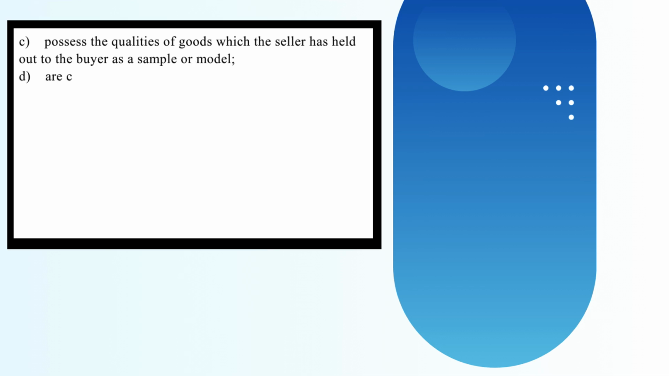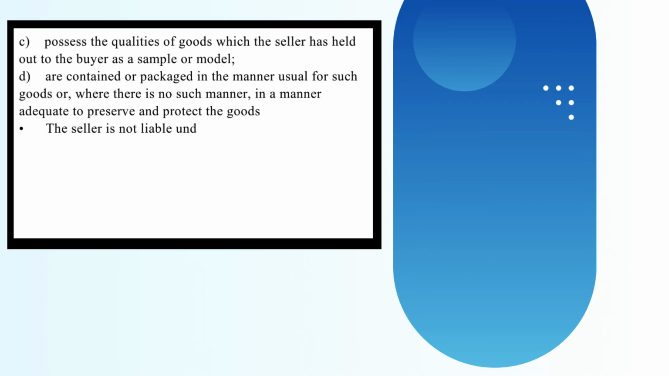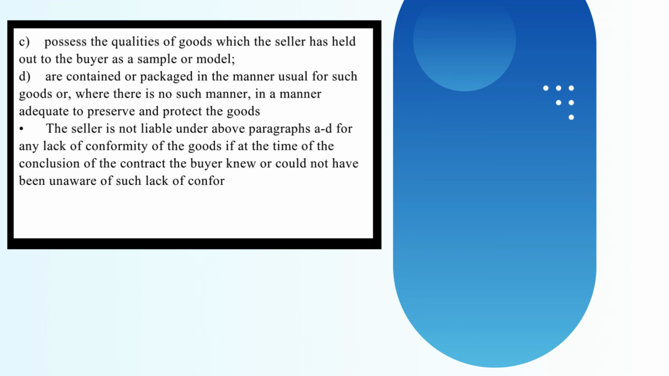c. Possess the qualities of goods which the seller has held out to the buyer as a sample or model. d. Are contained or packaged in the manner usual for such goods, or, where there is no such manner, in a manner adequate to preserve and protect the goods. The seller is not liable under paragraphs a to d for any lack of conformity of the goods if at the time of the conclusion of the contract the buyer knew or could not have been unaware of such lack of conformity.